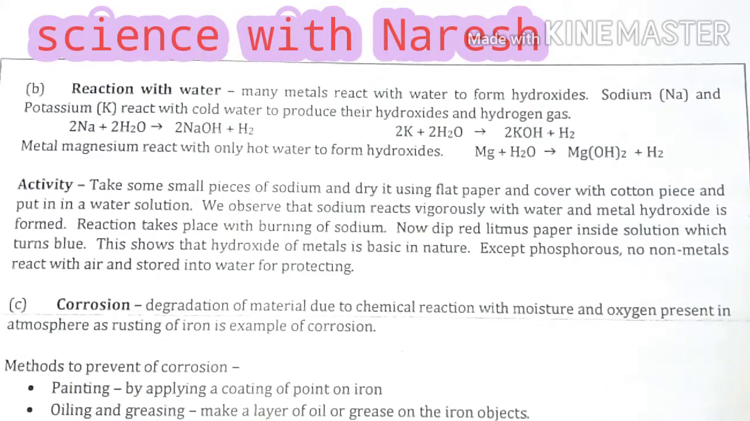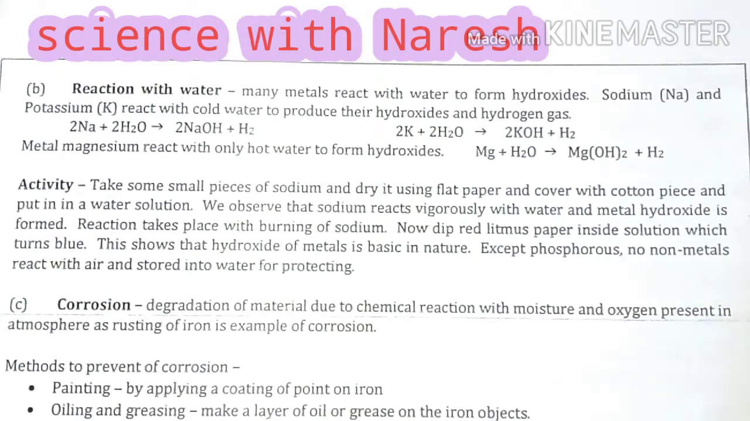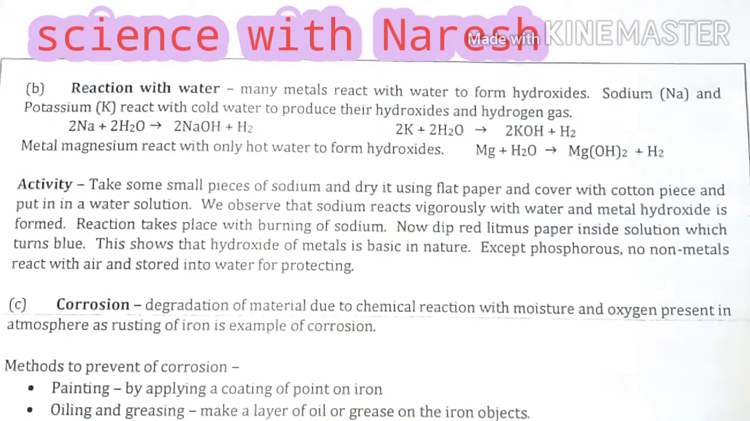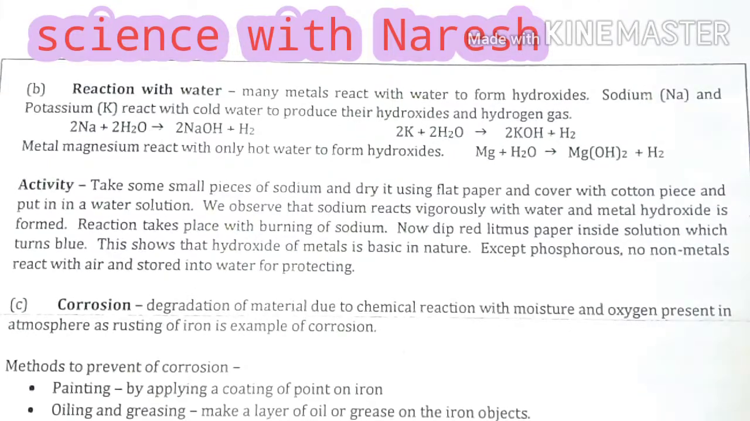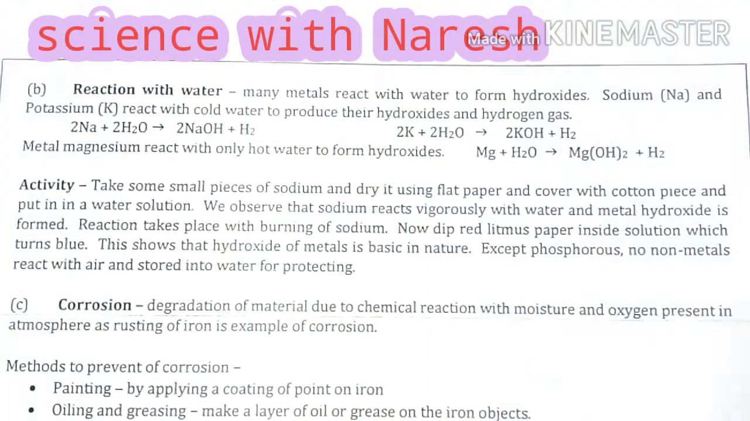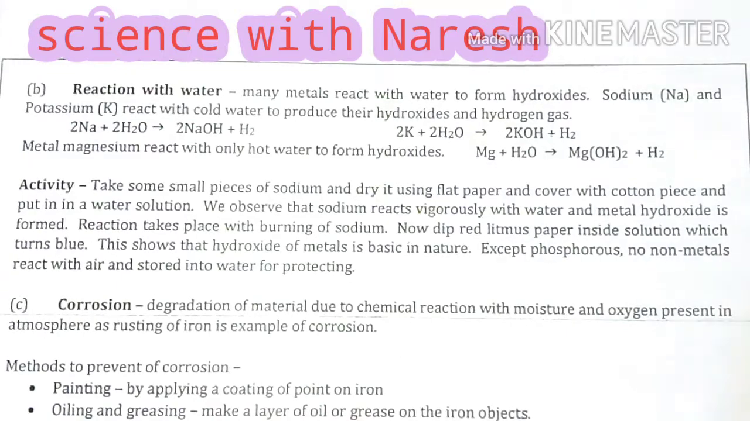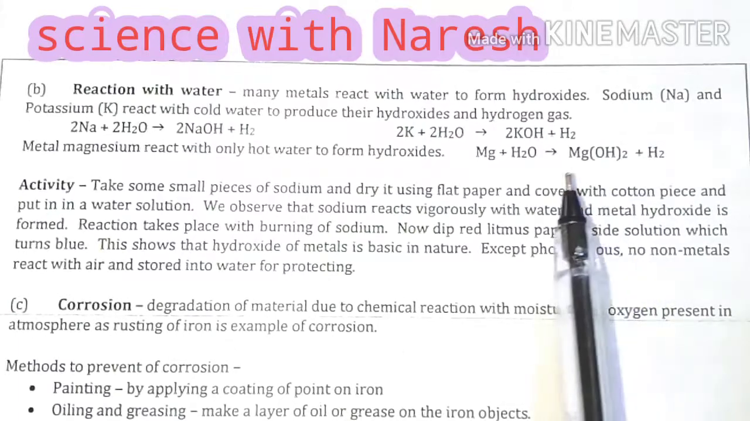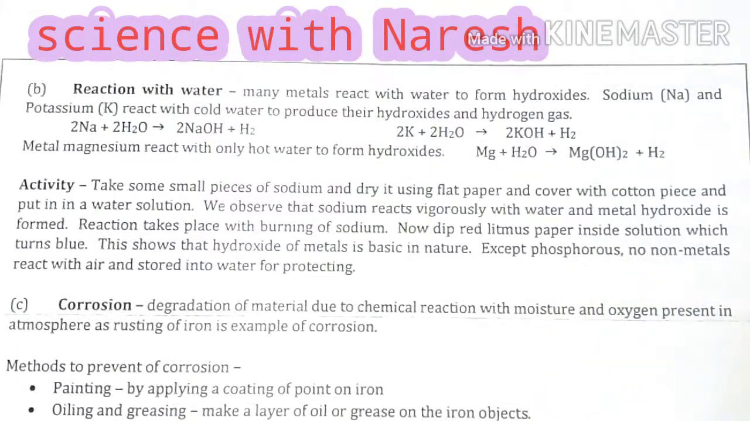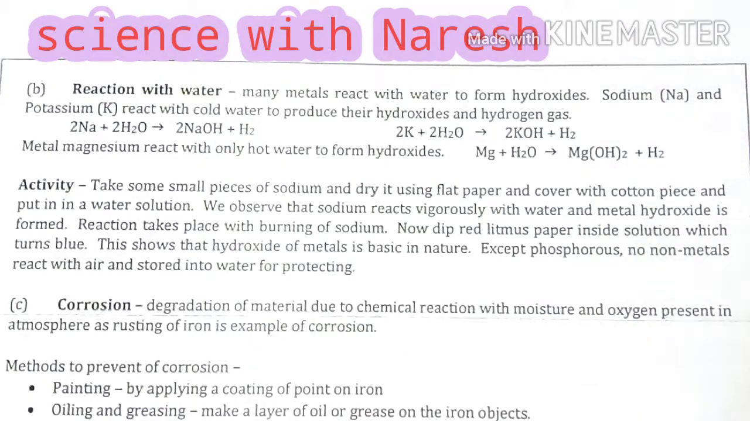Next, the third metal, magnesium, reacts with only hot water to form hydroxides, whereas potassium and sodium react with normal or cold water. Magnesium does not react with cold water. So magnesium has a special property: magnesium metal reacts with only hot water to give magnesium hydroxide. We can understand with the help of the chemical equation: Mg plus H2O, meaning magnesium reacts with water, gives Mg(OH)2, magnesium hydroxide, plus H2, the release of hydrogen gas.